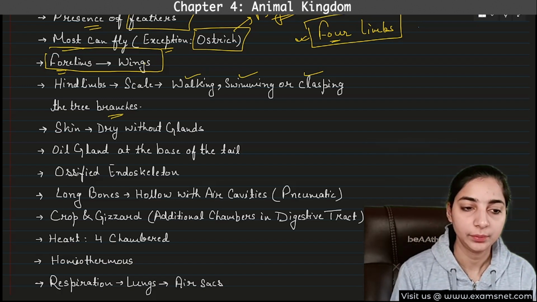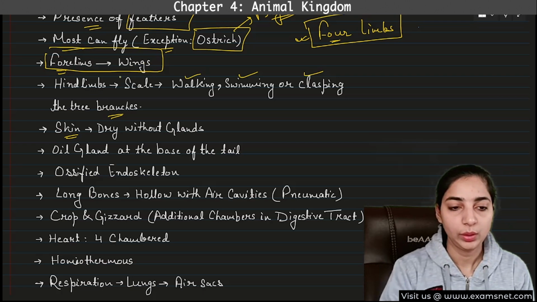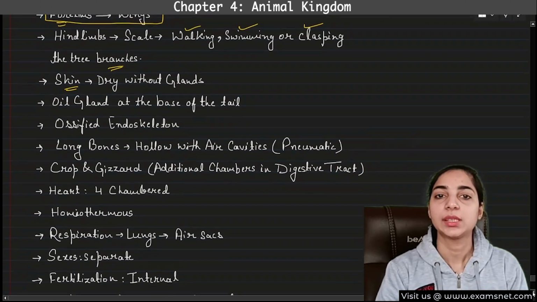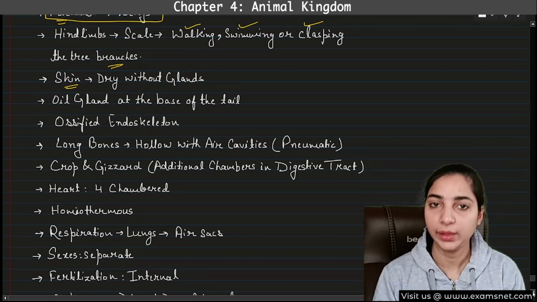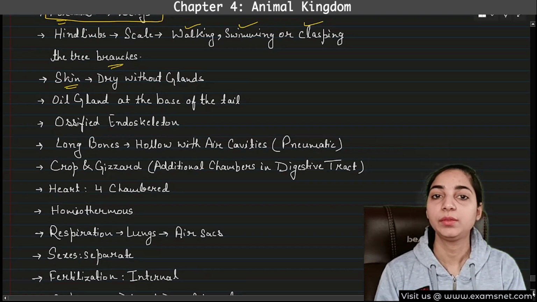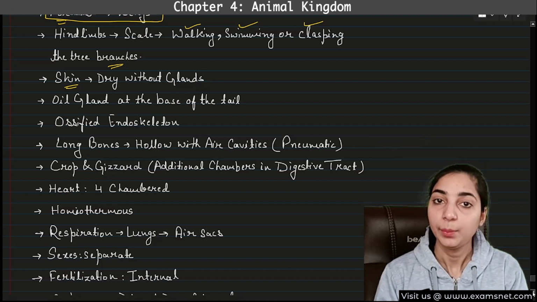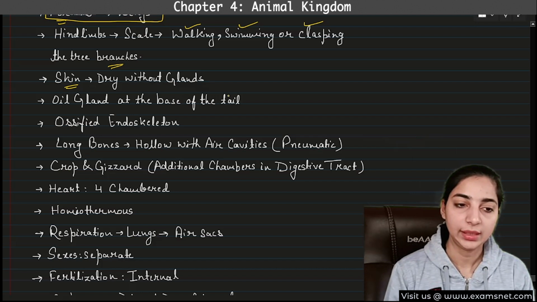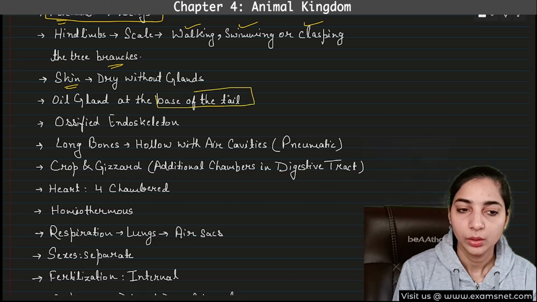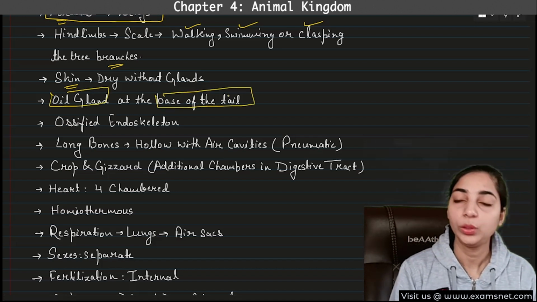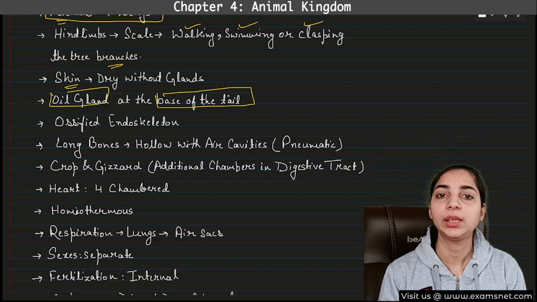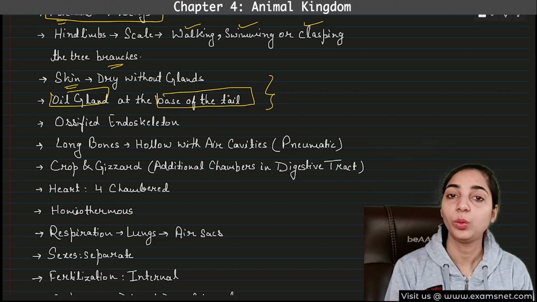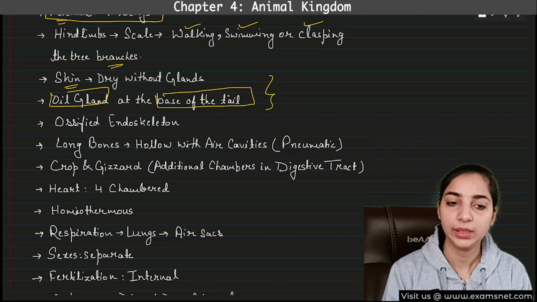Okay. And what about the skin? They have dry skin which does not have glands. See, our skin has sweat glands, therefore we sweat. They do not have glands on their skin, so they do not sweat. But there is one part of their body where glands are present, and that is the base of the tail. The oil gland is present only at the base of their tail, and no other glands are present on any other part of the body. So this you have to keep in mind. Where is the oil gland present? At the base of the tail. This is important.